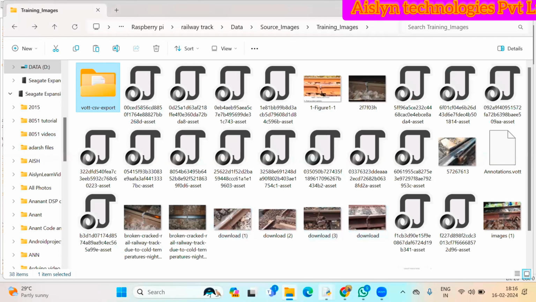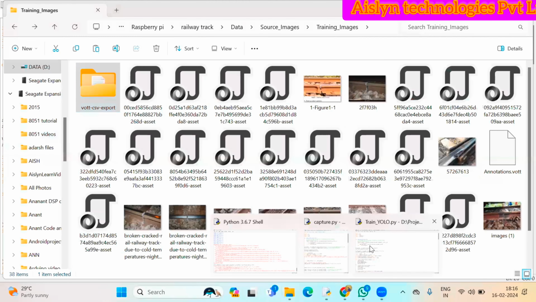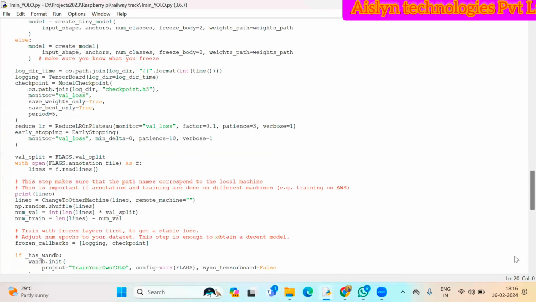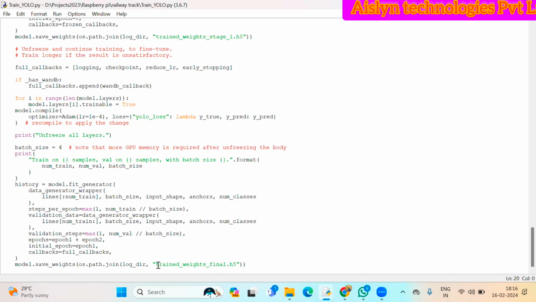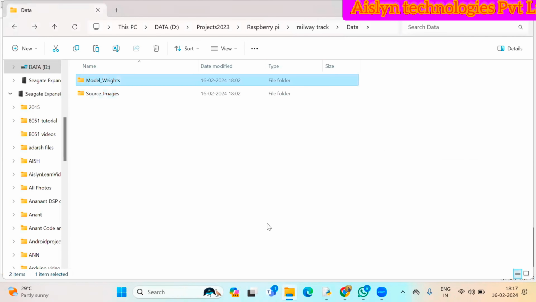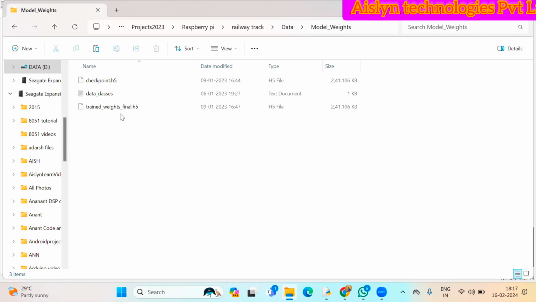I'm going to train it. Using this training data, we can train the YOLO model. After training, the final weights file, final.h5, will be generated. Here I have already trained it, since it takes a lot of time. So we have trained it already.